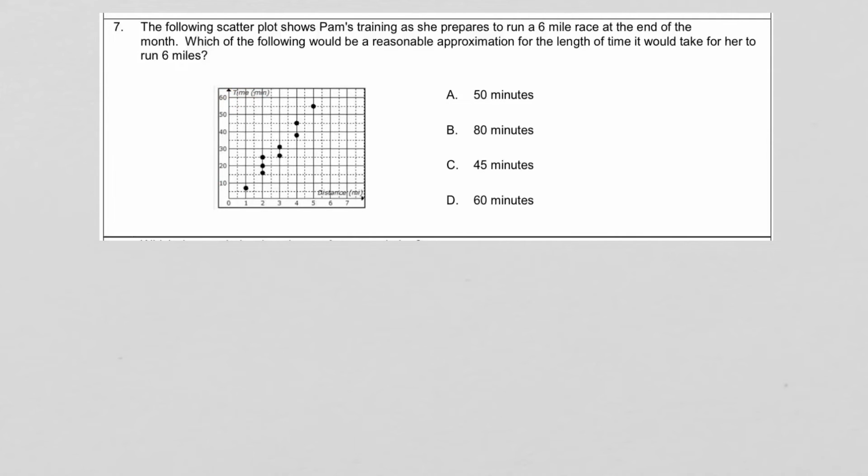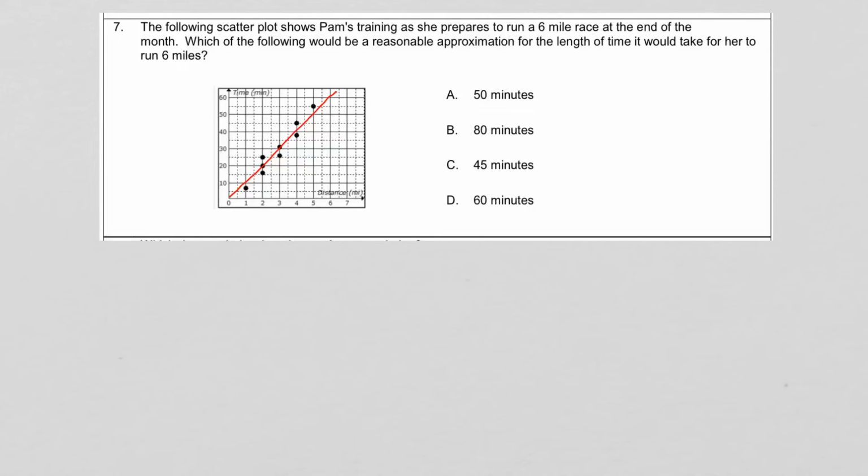So if we're looking for 6 miles, we got to look on the distance axis here, the x-axis, and we see that 6 is right here. Well, if we go up, there's no point up here. So that's when we have to rely on our line of best fit. So I'm going to try to sketch it. You guys know Miss Holt's not an artist.